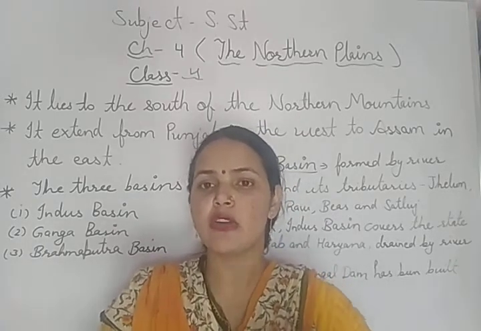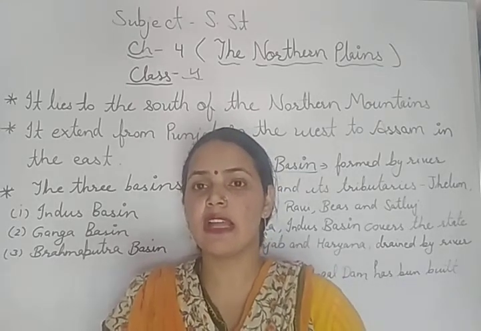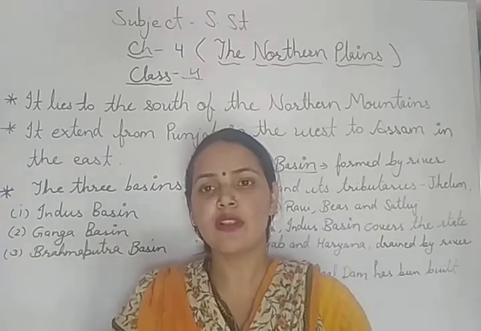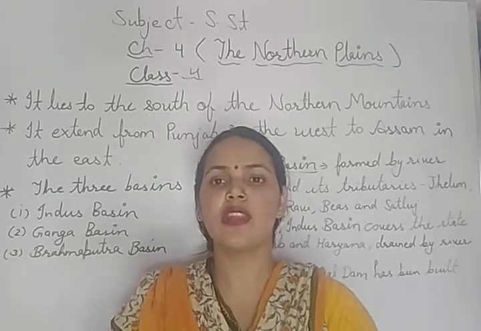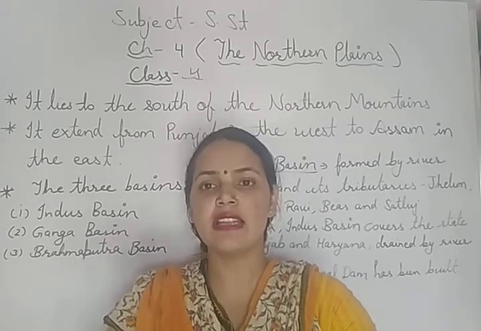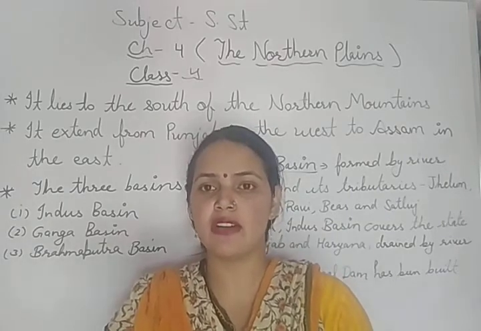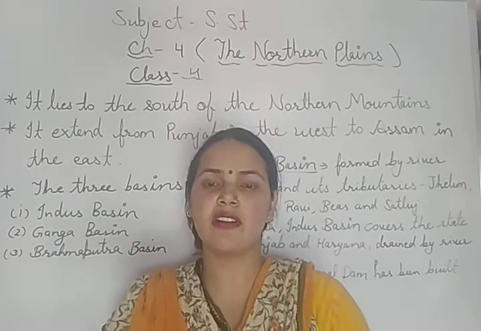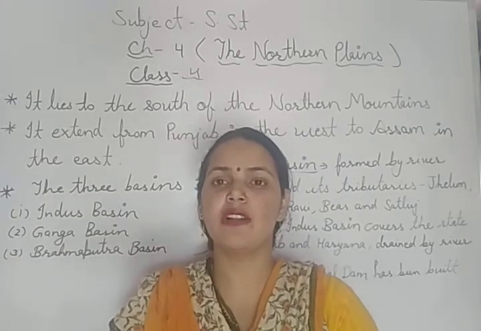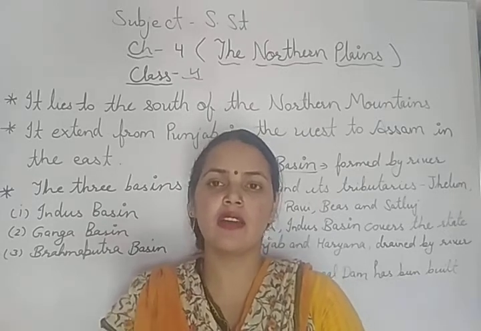Whatever minerals, sand or silt are brought down by these rivers, they deposit on the banks and surrounding areas, which makes the soil fertile. This soil is known as alluvial soil, the most fertile soil found in the northern plains.